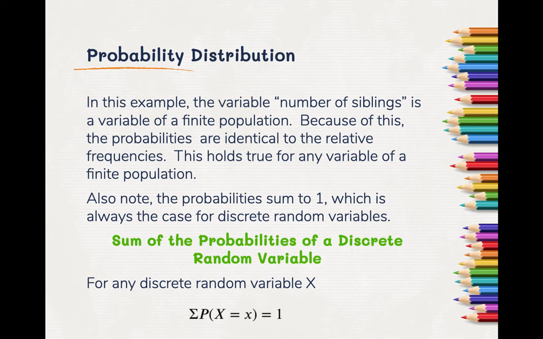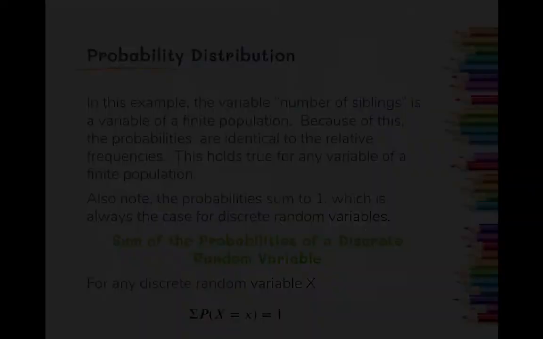We use the capital X for the discrete random variable and the lowercase x for the value we're looking for. So this is saying we're summing up as the random variable equals every single possible value it can be. We add all of those probabilities up, we should get 1. Make your table, sum it up, so all the probabilities should add to 1.